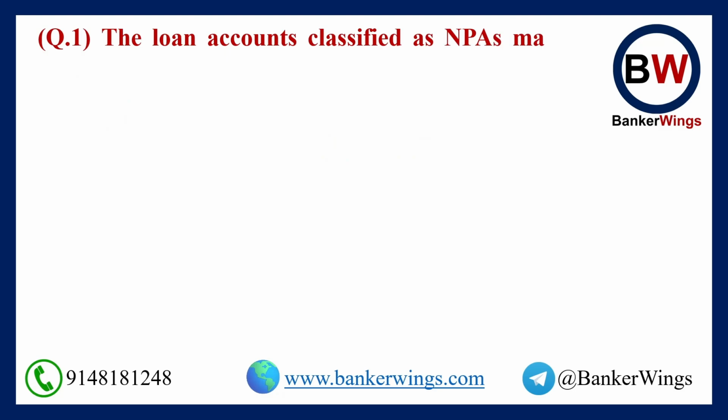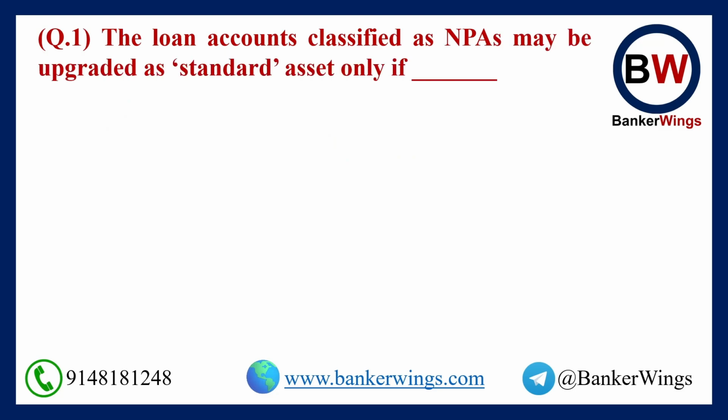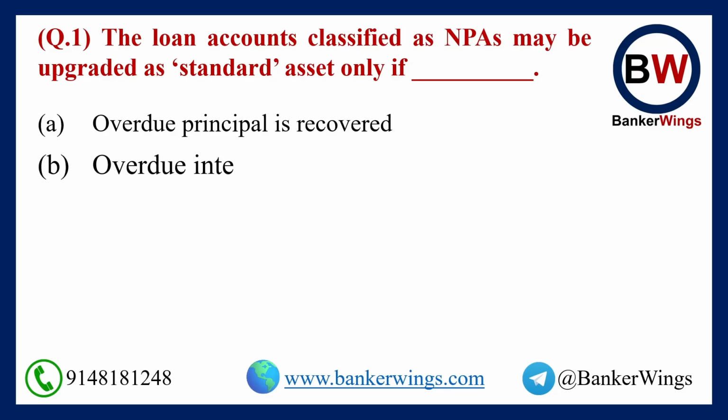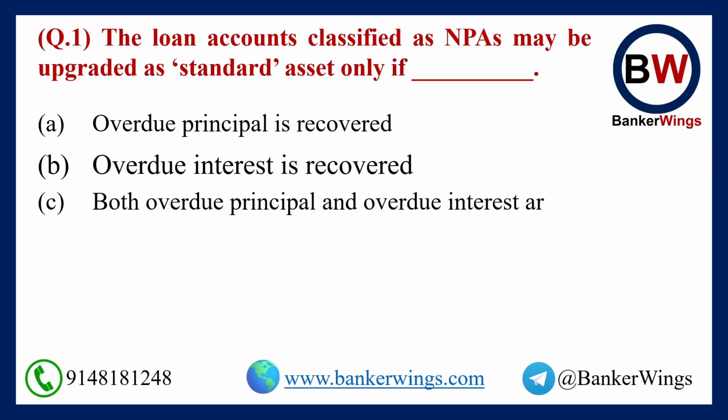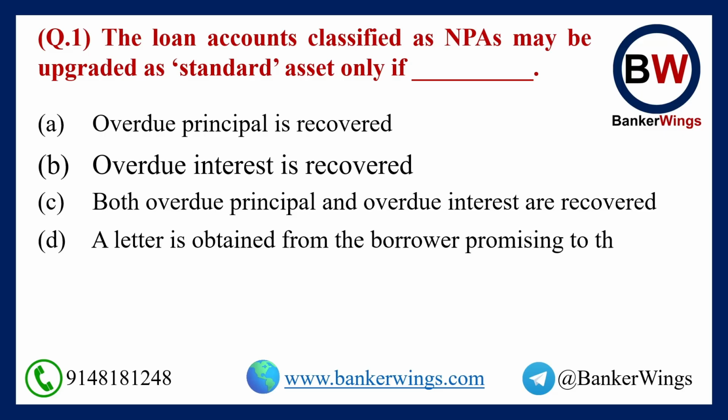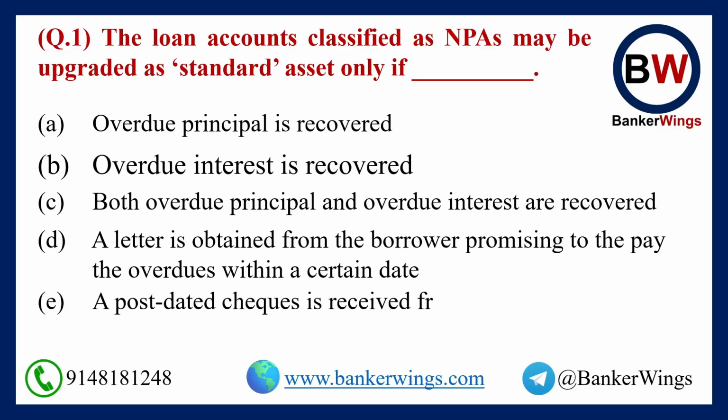Question 1. The loan accounts classified as NPAs may be upgraded as standard asset only if dash. Okay. Options. Option A, overdue principal is recovered. Option B, overdue interest is recovered. Option C, both overdue principal and overdue interest are recovered. Option D, a letter is obtained from the borrower promising to pay the overdues within a certain date. Option E, a post-dated check is received from the borrower.